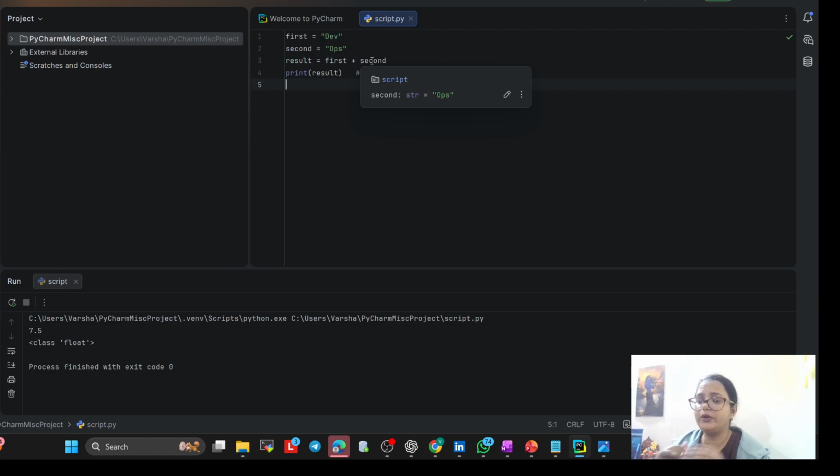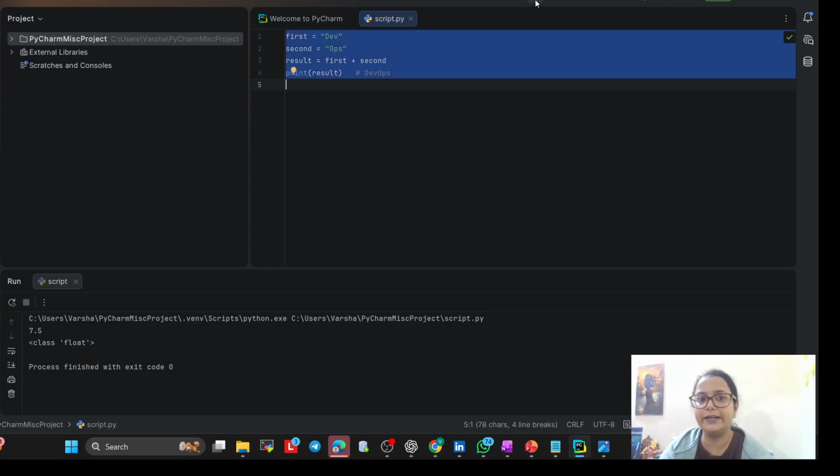Here we want to add two string values, and that is concatenation. So how can we add two words and make them together? That is what we are going to do. First word is dev, second word is ops. Now result is equal to first plus second. Print result. It should print DevOps. Let me check. See, it is printing DevOps.